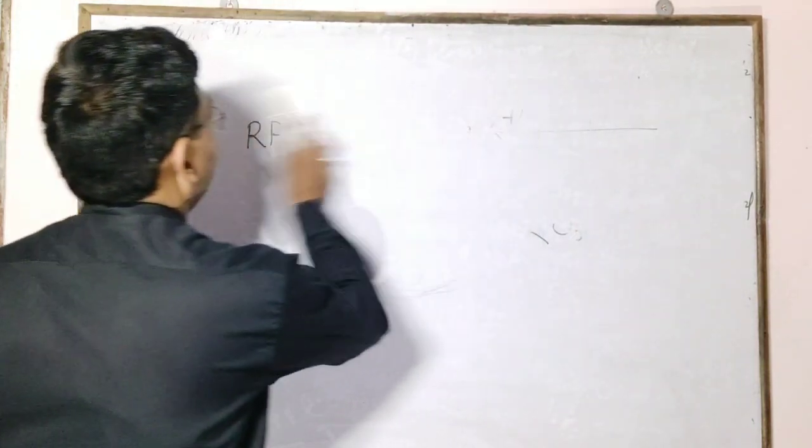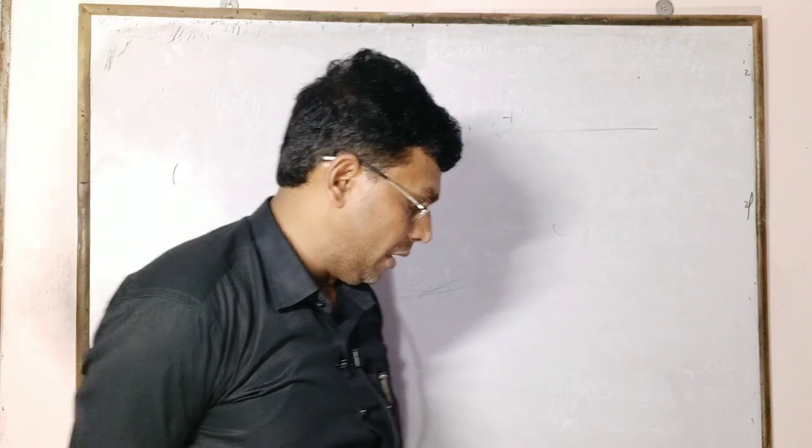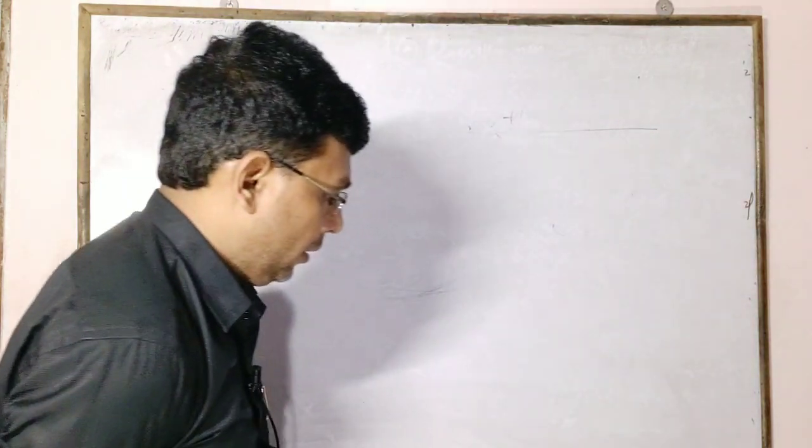Chemical properties of alkyl halides: nucleophilic substitution reaction. The reactivity of haloalkanes depends upon the nucleophile, such as hydroxyl group or cyanide group, which can attack the electron-deficient carbon atom.